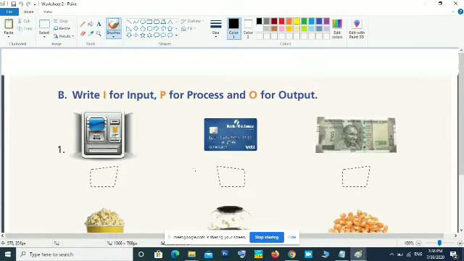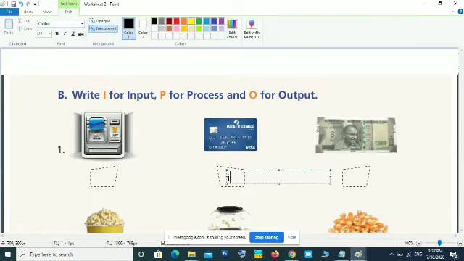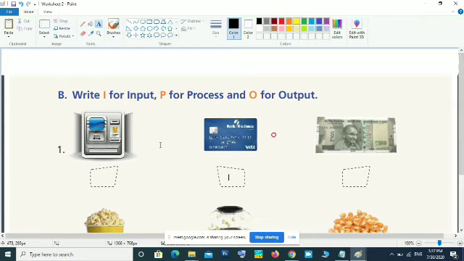So in ATM, what is the process? What is the input for ATM? What you give to the ATM? ATM card. So this is I, input, that we give to the machine. Then what we get from the ATM machine? What is the output?